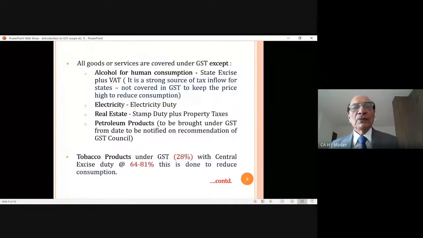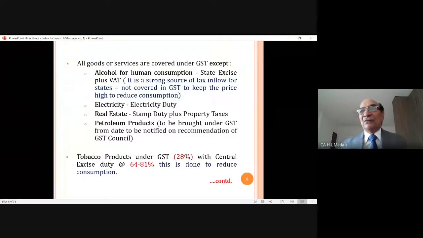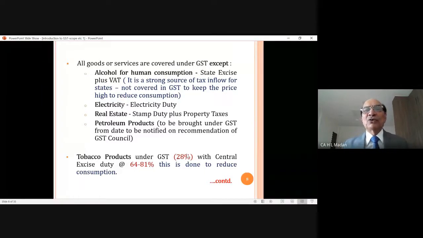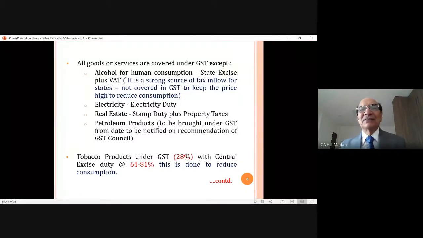Next. Now, further, he says that there are a few more items which are very important. These items have been kept outside GST. What are those items? Means they are outside GST. He says all goods or services are covered under GST except the following. Alcohol for human consumption. Means wine.